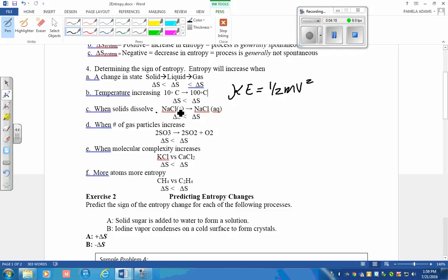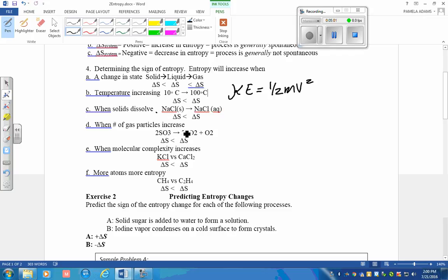A solid is highly organized. The particles are fixed in one spot, vibrating in that spot, whereas an aqueous solution has a particle surrounded by a solvent, and there are more places for those particles to slide by in the liquid state. When the number of particles increases from the reactants to the products, then the entropy increases as well. Count the number of moles, or look at the coefficients. On the reactant side, we have 2 moles of particles of SO3.